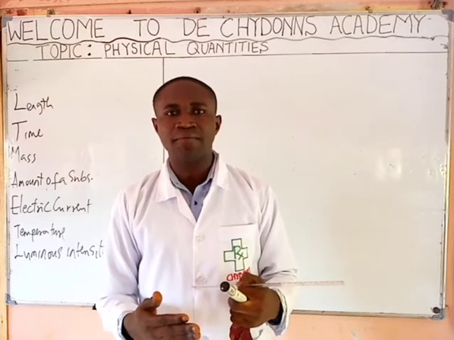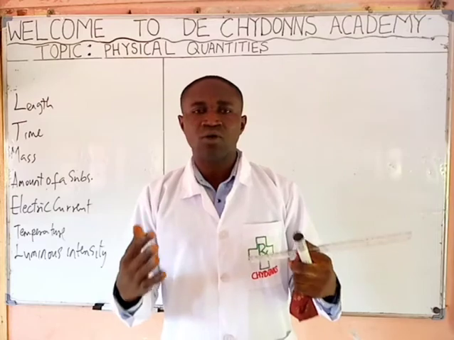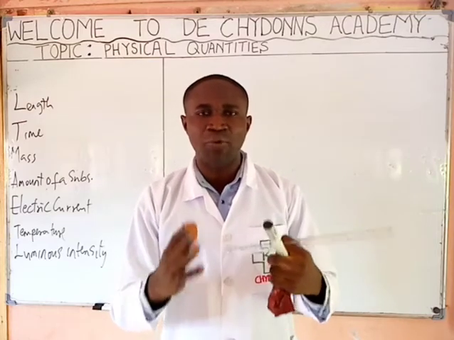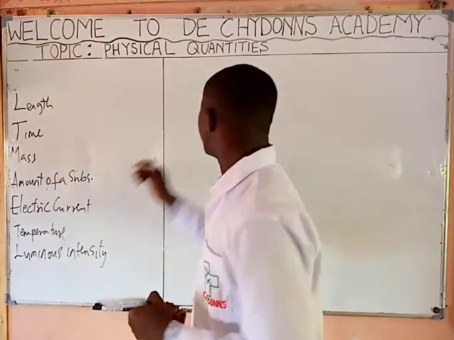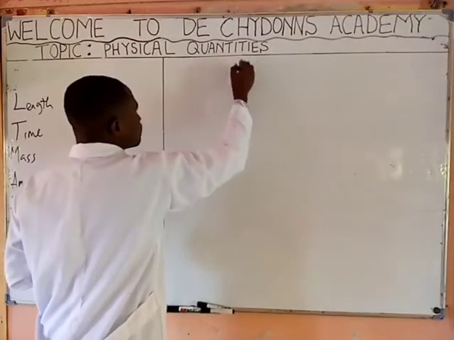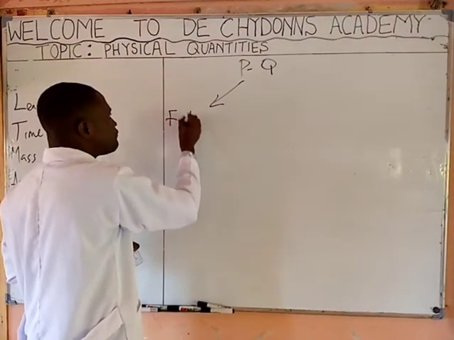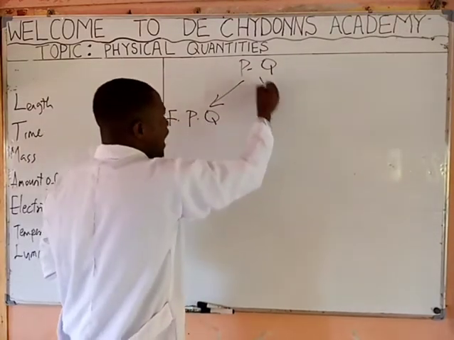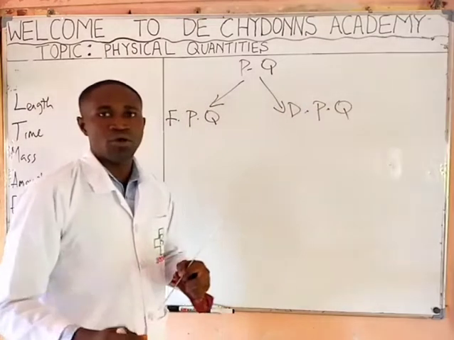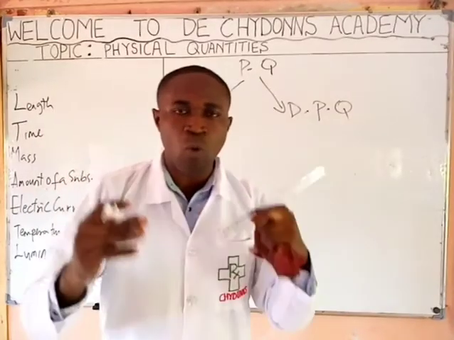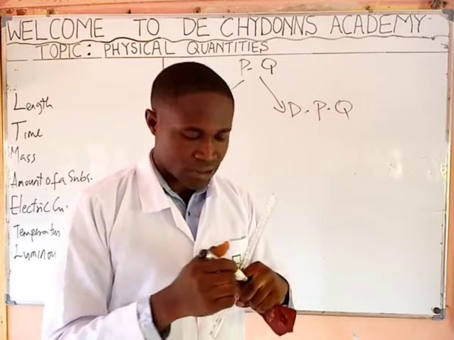And that is why we can say, since we have many physical quantities, that physical quantities are broadly divided into two. One is fundamental physical quantity, and the other one is derived physical quantity. Fundamental physical quantities and derived physical quantities.